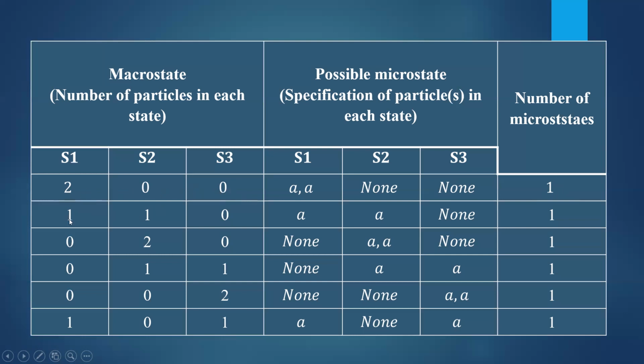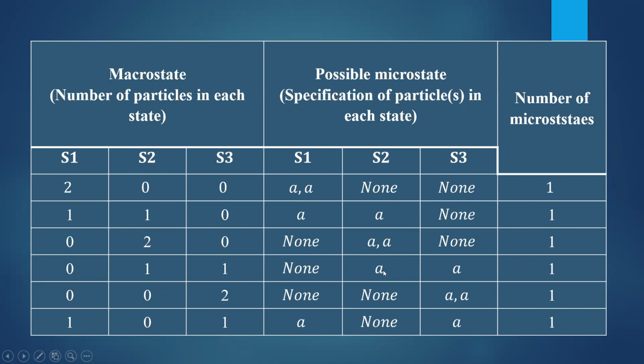So only one microstate is possible for this particular combination. Second combination: S1 contains 1 particle, S2 contains 1 particle, S3 is empty. Then S1 contains particle A, S2 contains particle A. Only one possible combination is there. Then the third combination, S2 contains 2 particles, both A and A, one combination. Then S2 contains 1 particle, S3 contains another particle.